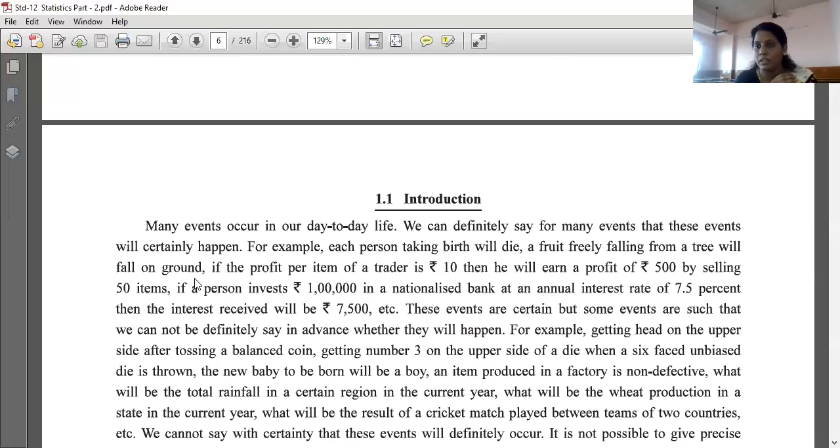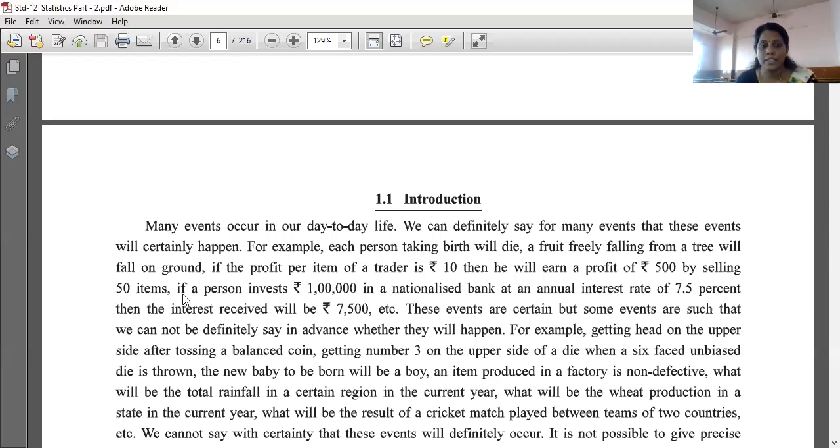In this there is no certainty, no probability about whether it will happen or not. Probability means what? The event can occur and cannot occur. That is a probability, possibility, right? So here some examples they have given that is going to happen only. It will definitely happen, means a person takes birth, he is going to die. That is a fixed thing that is going to happen in his life.